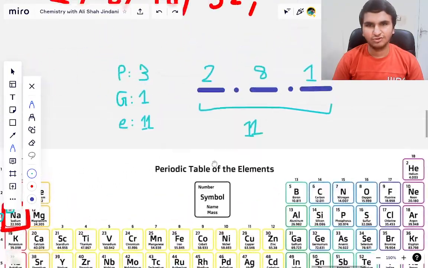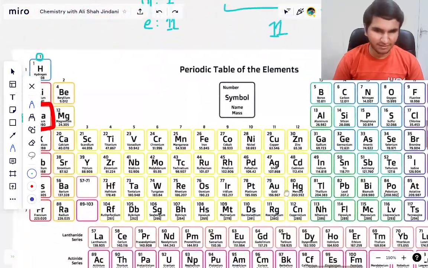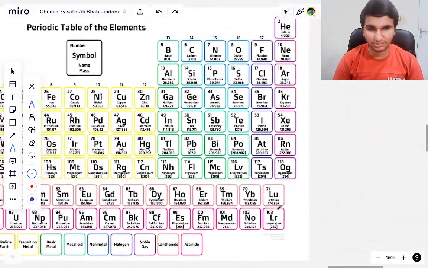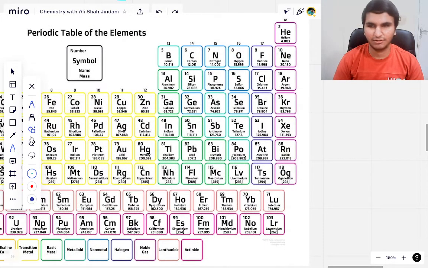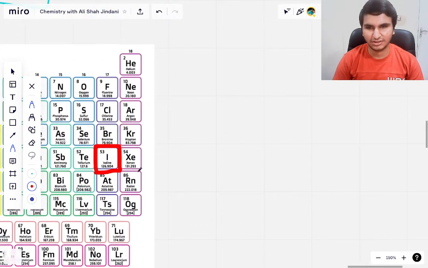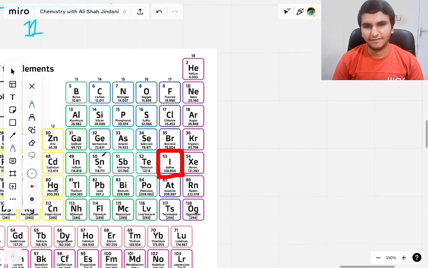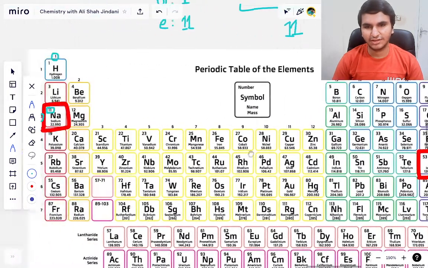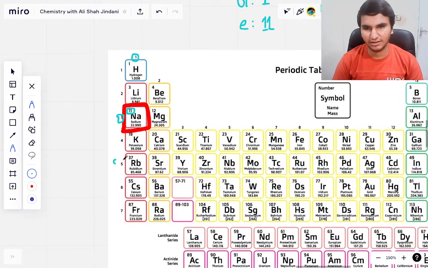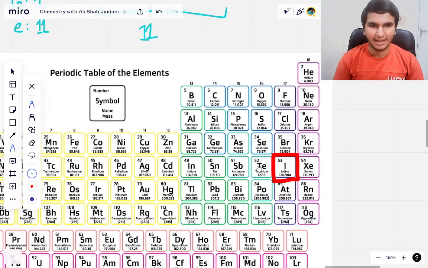Now we are going to do one more example for the sake of clarity, so that you don't have any doubts. We are going to use this element iodine, and we are going to find out the electronic structure or the electronic configuration. So again, first what you are going to do, you are going to note down the period number. If you see here, we have the period number of 5 and the group number.